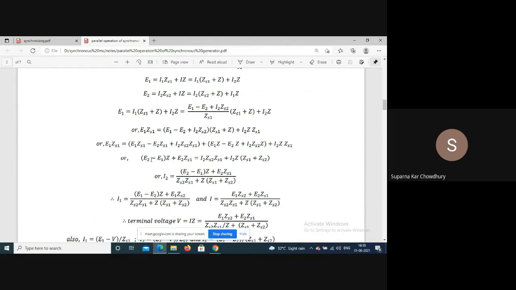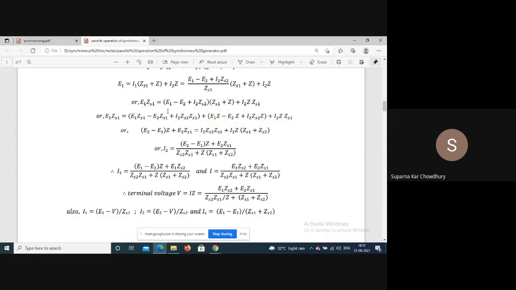So it is E2 minus E1 into Z plus E2 ZS1 is equal to I2 into ZS2 ZS1 plus I2 into Z into ZS1 plus ZS2. So your I2 will be E2 minus E1 Z plus E2 ZS1 by ZS2 ZS1 plus Z into ZS1 plus ZS2.